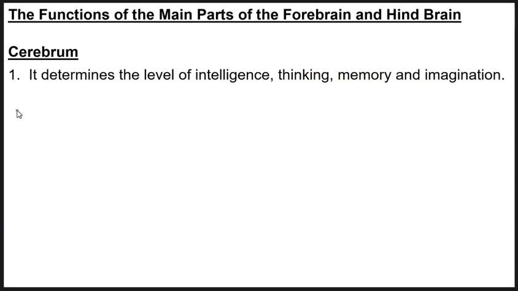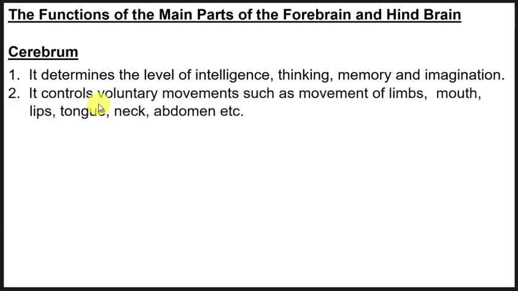Then number two, it controls voluntary movements such as the movement of limbs, mouth, lips, tongue, neck, abdomen, etc. Okay, so these voluntary movements are movements that we are aware of when making them. These are movements like when you stretch your hand to hold a cup.